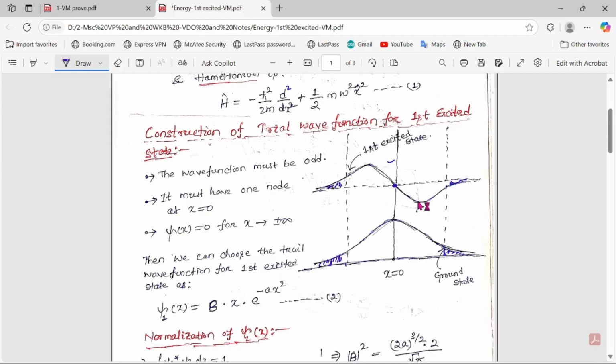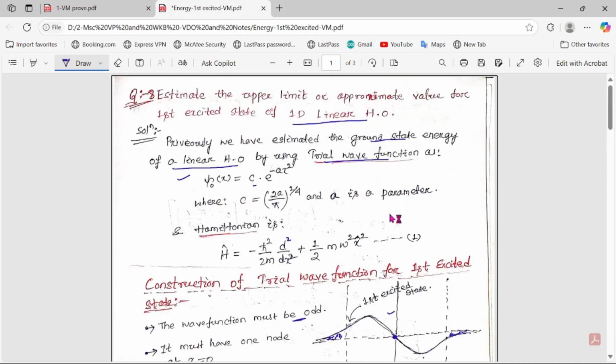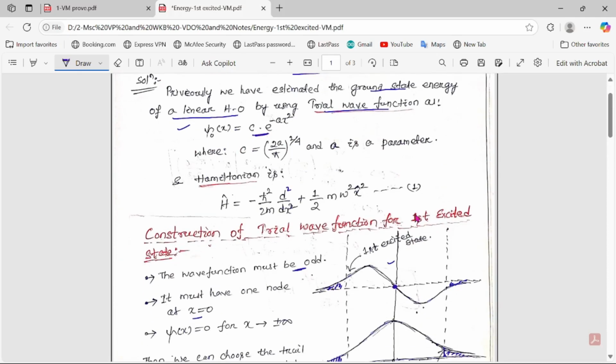Now for the trial wave function for the first excited state, these conditions should be satisfied. That means the wave function must be odd. It must have one node at x equal to 0. Psi x should be 0 at x equal to plus or minus infinity. So what will be the trial wave function? This is the trial wave function for the ground state. For the ground state at plus or minus infinity, it should be 0.